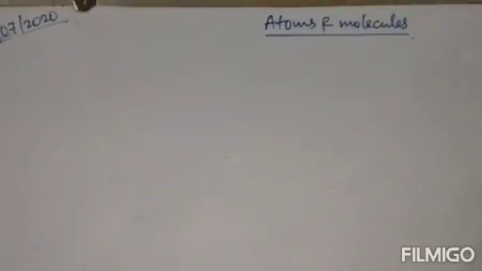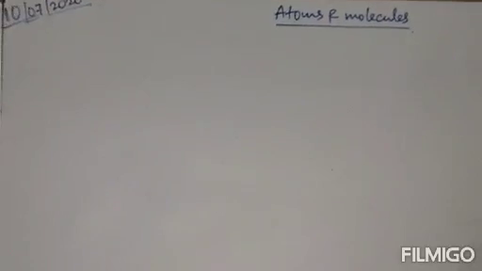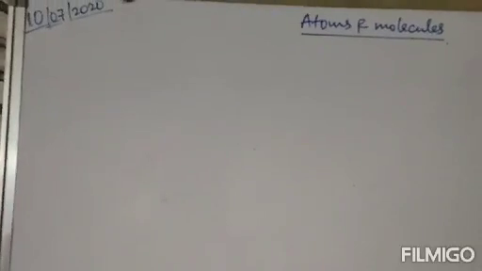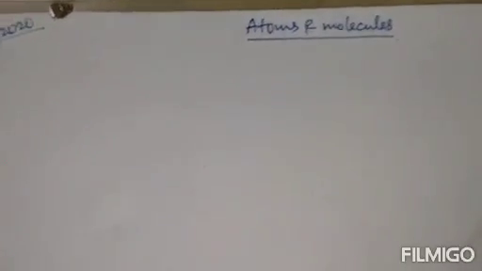Already one session of this chapter was posted. There we have discussed the laws of conservation of mass, laws of chemical combination, what are atoms, what are molecules, some numericals I guess, and symbols of some elements. We have already discussed some topics, and today we'll continue from there. So in this session we will discuss the rest of the topics.